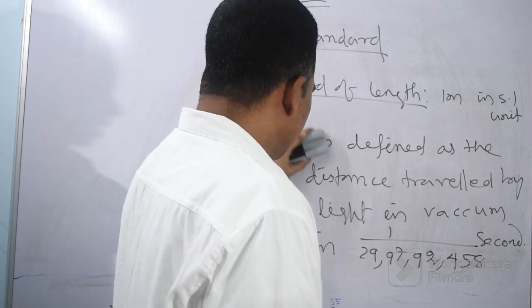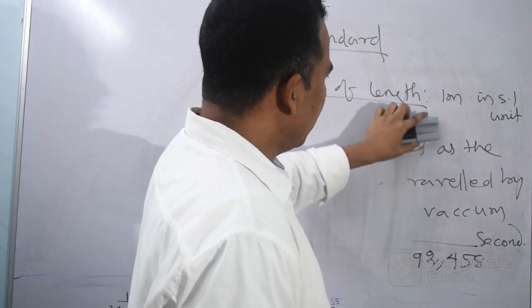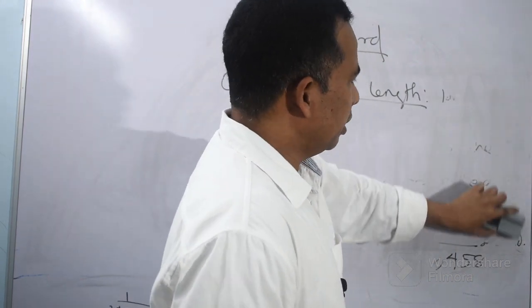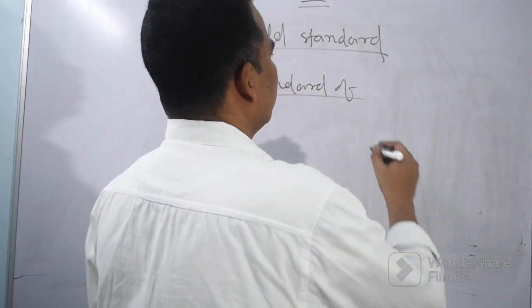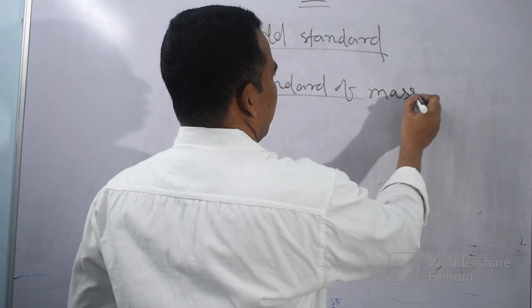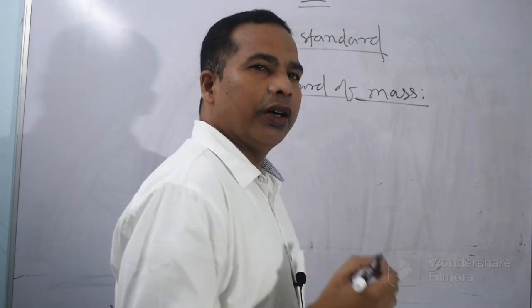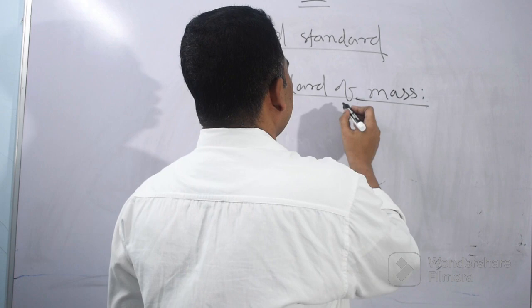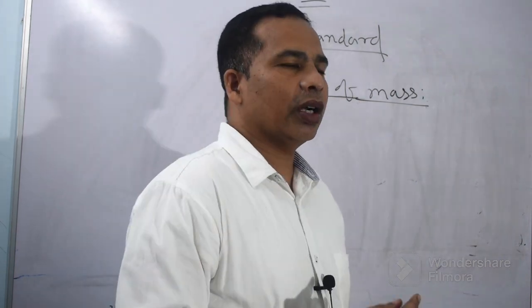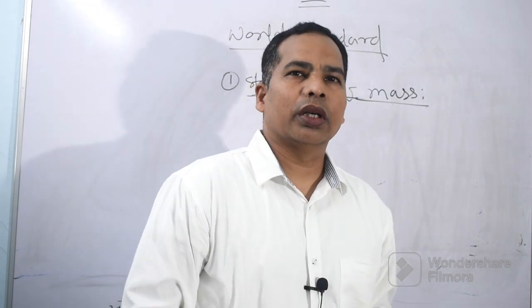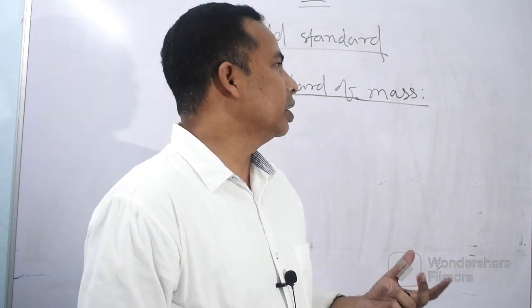The next important standard of measurement that I am going to discuss is the standard of mass. Length, then mass. We know every day we are dealing with mass: 1 kg potato, 2 kg tomato, 1 kg dal, 4 kg rice.